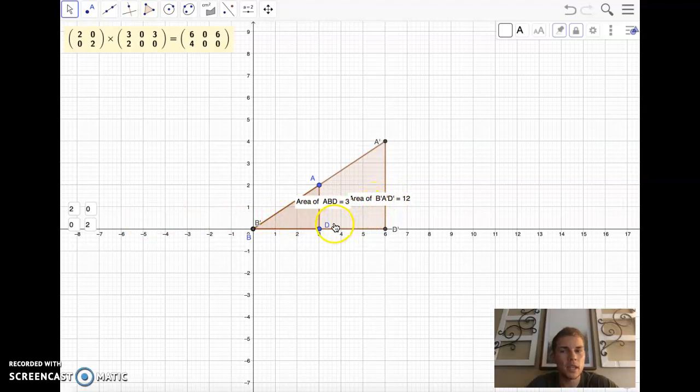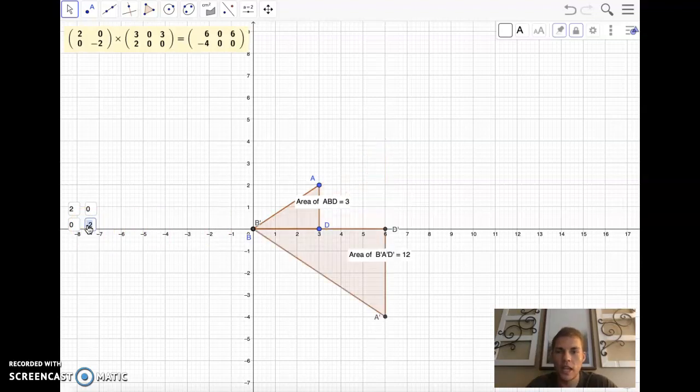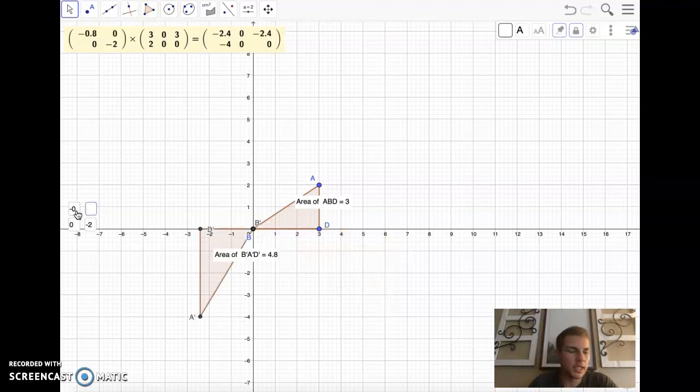Maybe that means that the determinant is the scale factor, but going back to the previous example where it was a negative number, maybe we should take the absolute value of the determinant. Let's just throw in a -2 here. And if it's still 4, I think taking the absolute value would probably be your best bet. So we have this conjecture, let's just plug in some crazy numbers and see if it is in fact correct, and we can say with certainty that this is going to work every time.